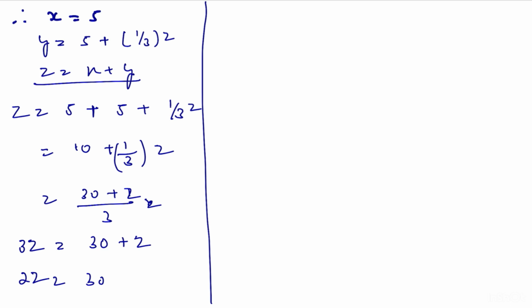So Z is equal to 30 by 2, that is equal to 15. The third piece length is 15.